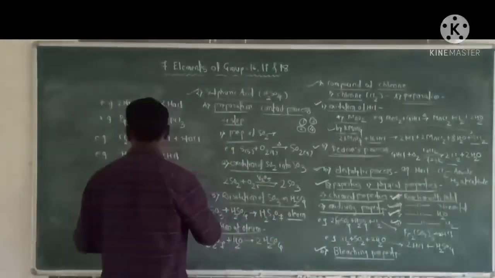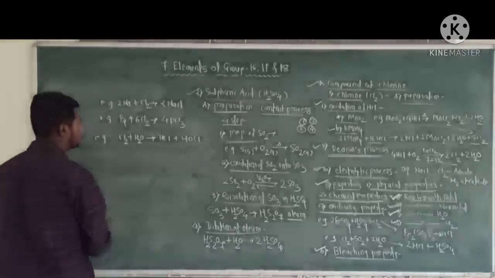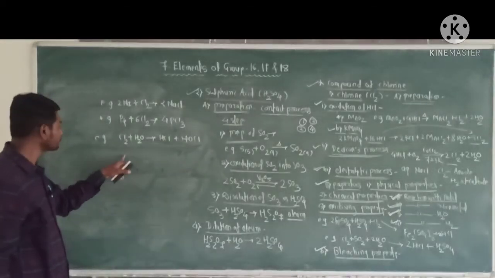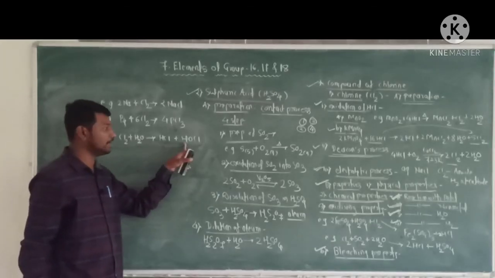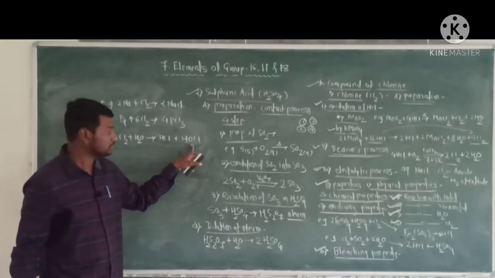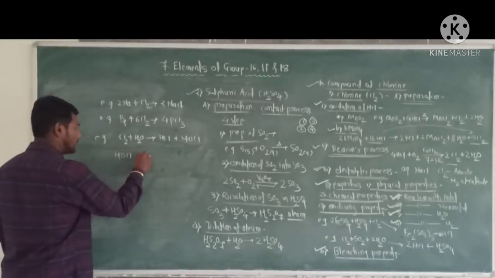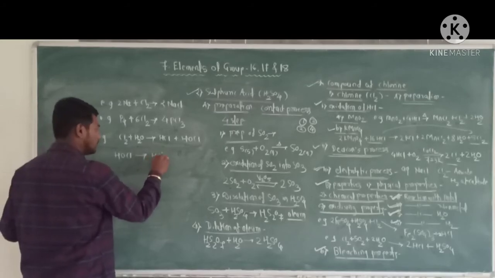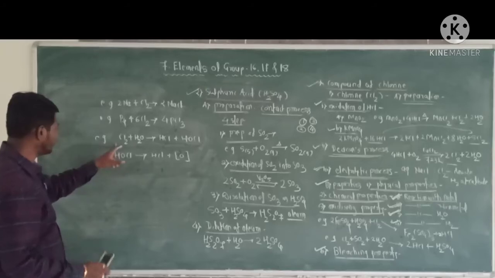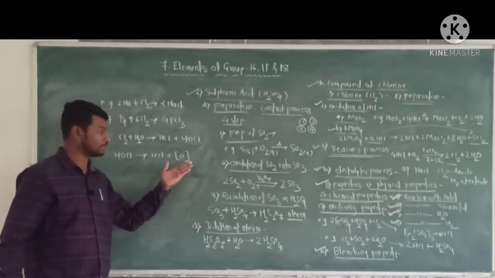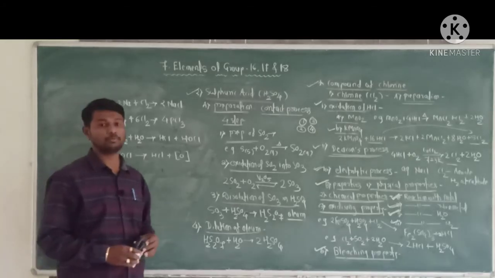For example, here chlorine reacts with water to form HCl and hypochlorous acid. This hypochlorous acid is converted into HCl and releases nascent oxygen. The chlorine liberates the nascent oxygen, therefore it shows bleaching properties.